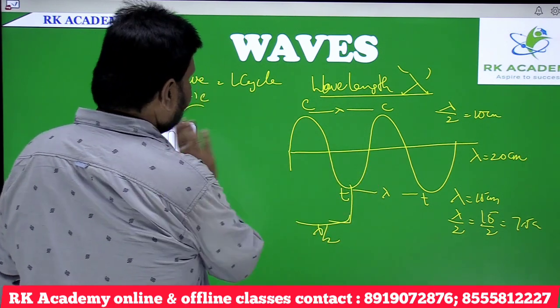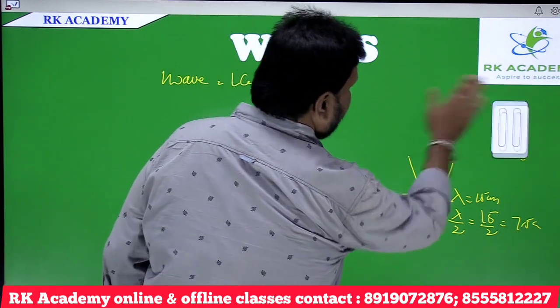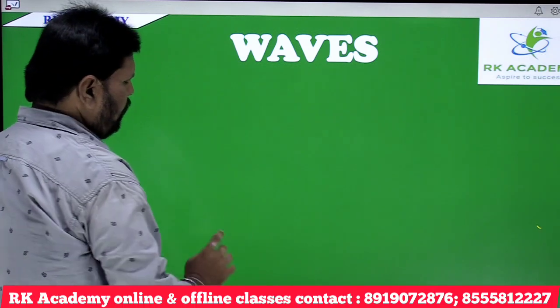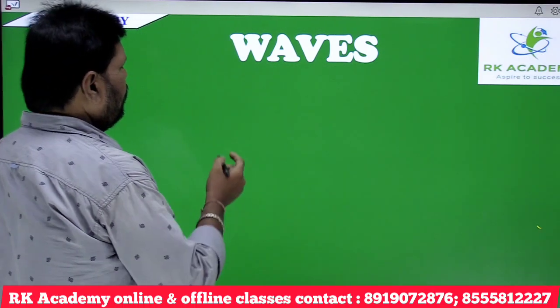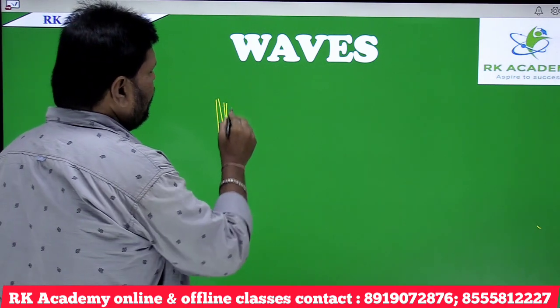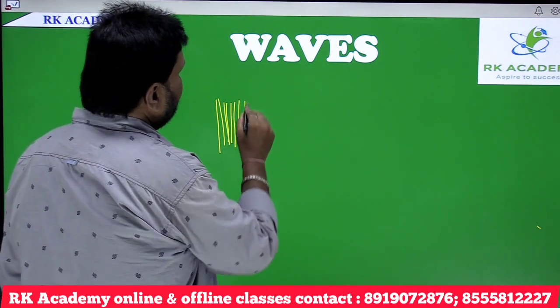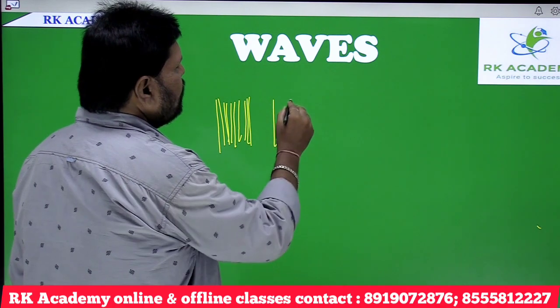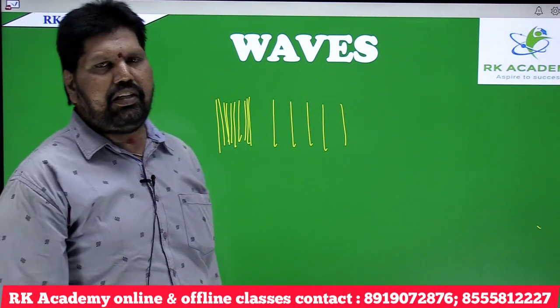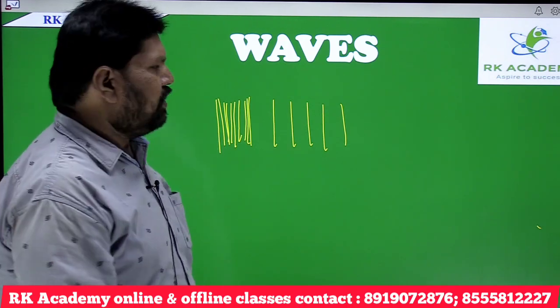then, let us have a look at the longitudinal wave. As you know, in a longitudinal wave, compressions and rarefactions are formed. Compression is the region where the particles vibrate very closely to each other, and rarefaction means the region where the particles vibrate distantly from each other.